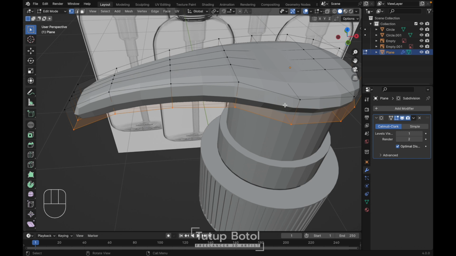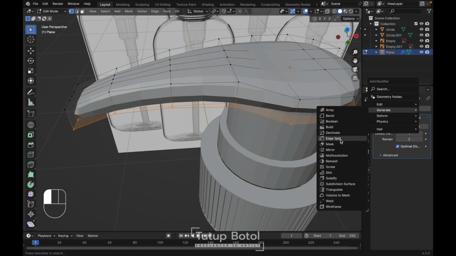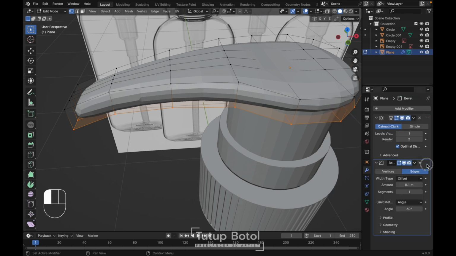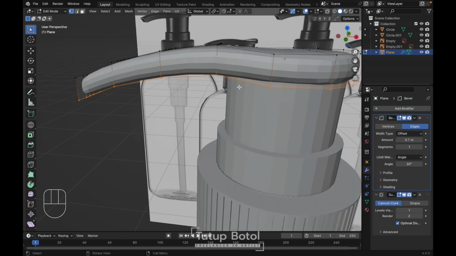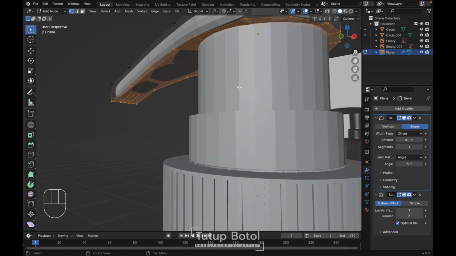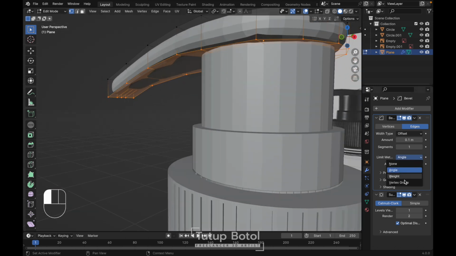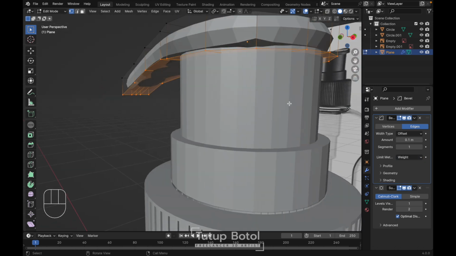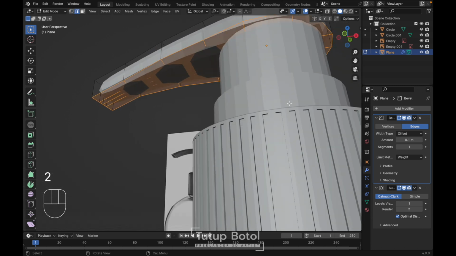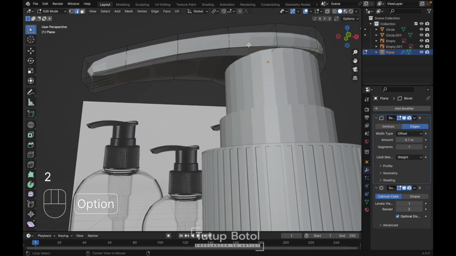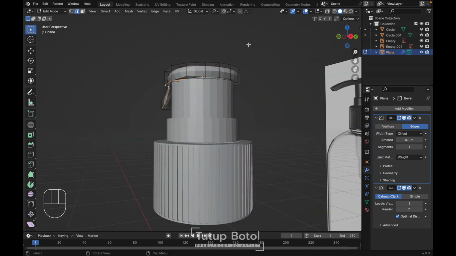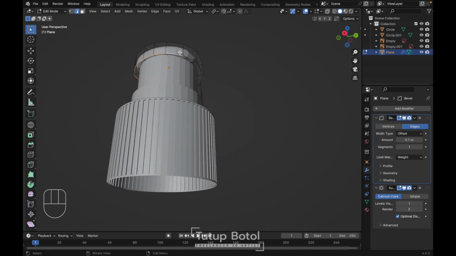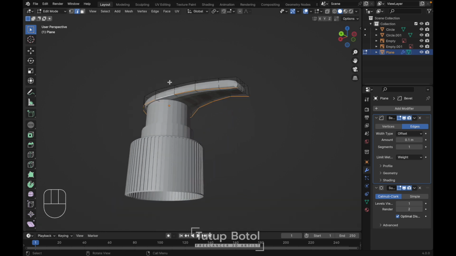Put it here. Then let's add a bevel. Bevel up here. Change angle to weight. And press 2, change it to the edge mode. We need to select all of this edge at the bottom, just like this.